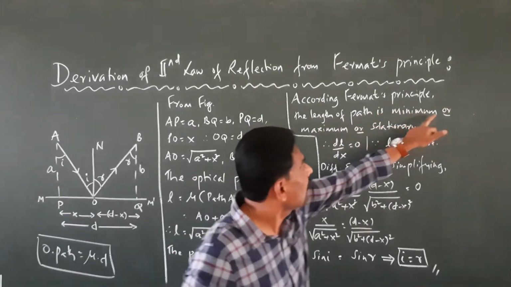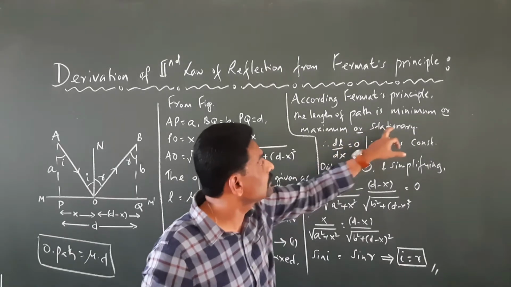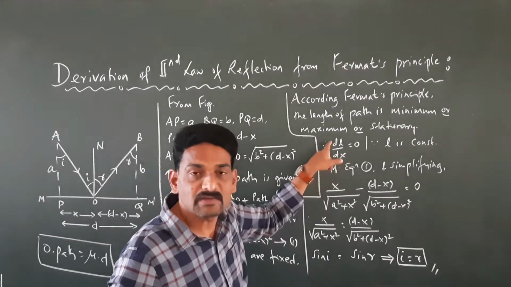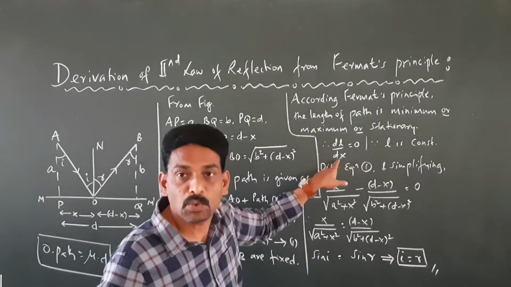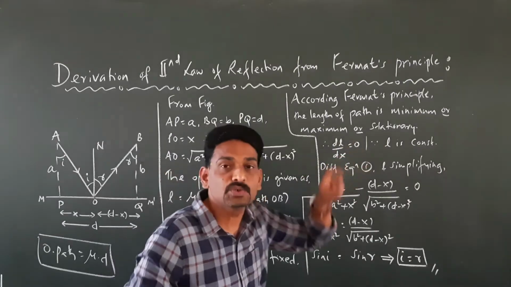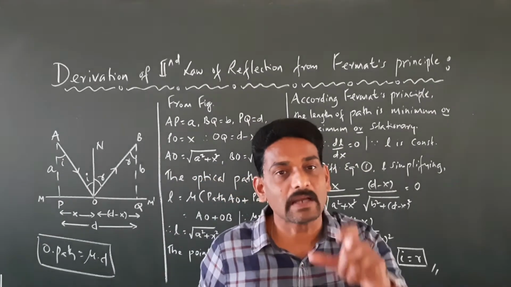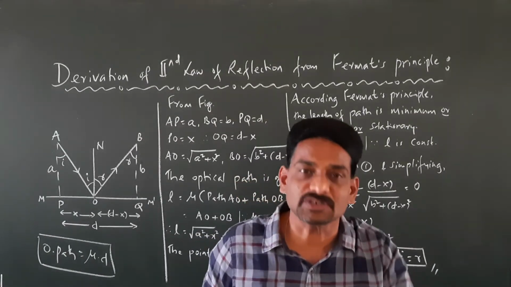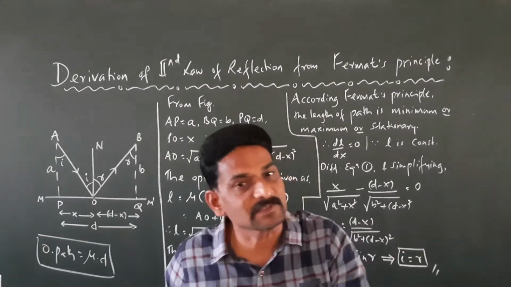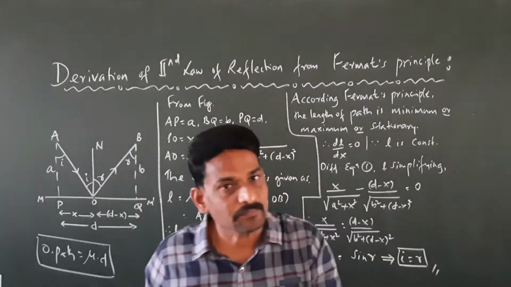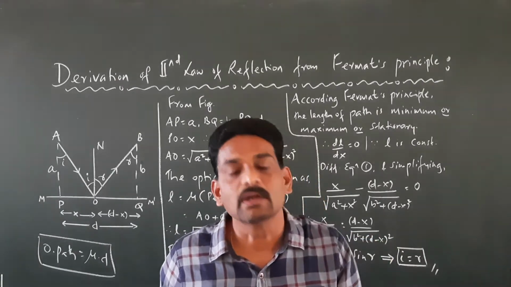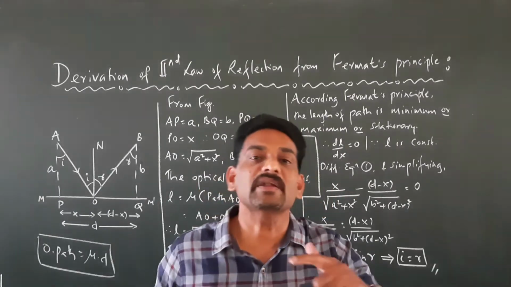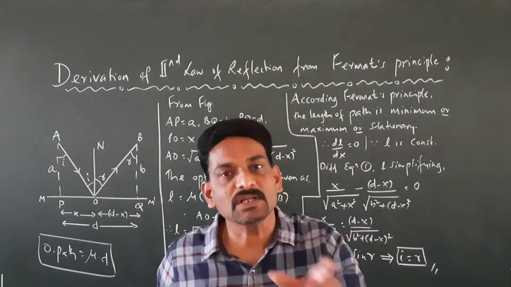either minimum, or maximum, or stationary. Or in other words, dL by dx, the rate of change of optical path with respect to x, dL by dx is equal to 0. Why? Because L, the optical path, is a constant. Why is it constant? Because as per Fermat's principle, it is either minimum, which is some constant value, or maximum, which is again a constant value, or stationary, means a constant value.